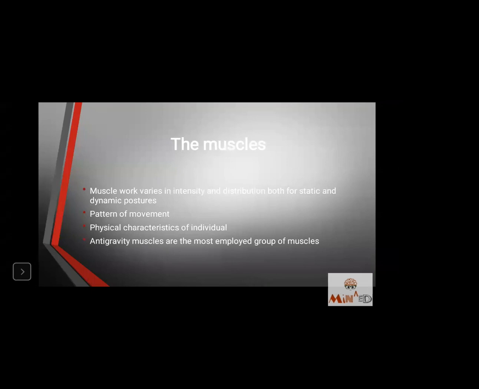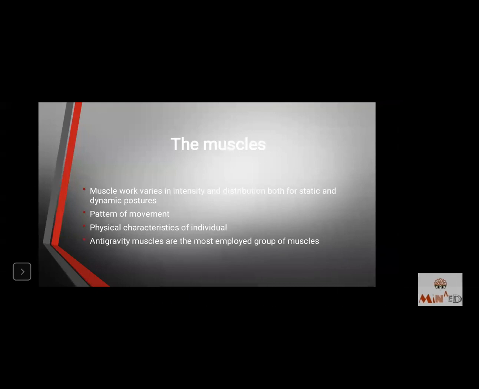The pattern of movement. Suppose I'm trying to wave my hand and suppose I'm trying to jump. Both patterns of movement are different. If I'm jumping and I'm displacing myself, the pattern of movement is different. And if I'm waving, I'm stationary and I'm only moving a limb. So those are two patterns of movement.